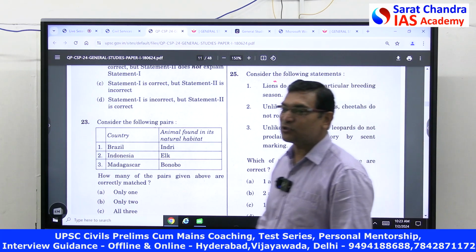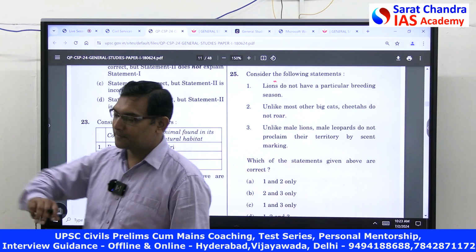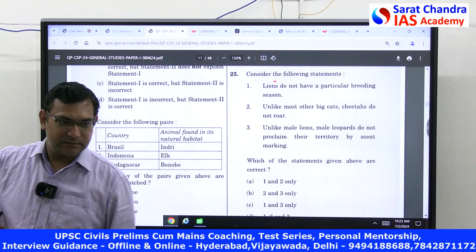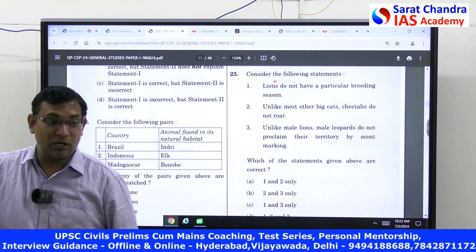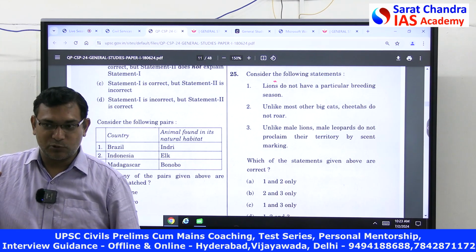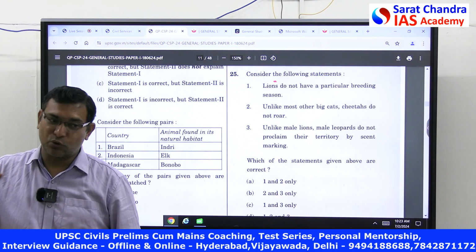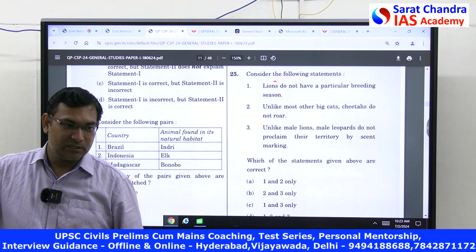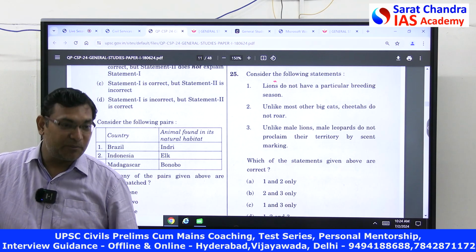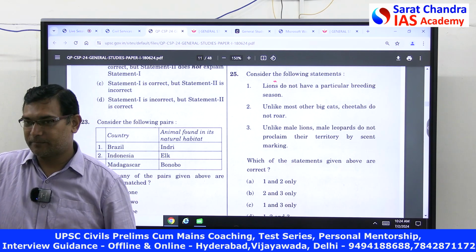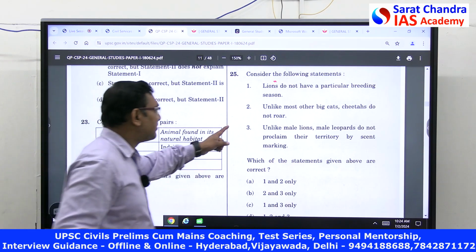Unlike most other big cats, cheetah do not roar. Which of the animals do not roar? Big cats. Cheetah and leopard. They do not roar. Particularly clouded leopard. Okay, clouded leopard, they do not roar. Sorry, not clouded, snow leopard. Snow leopard do not roar at all. Where they are found in the Himalayas, they do not roar. Okay, so the statement is right.